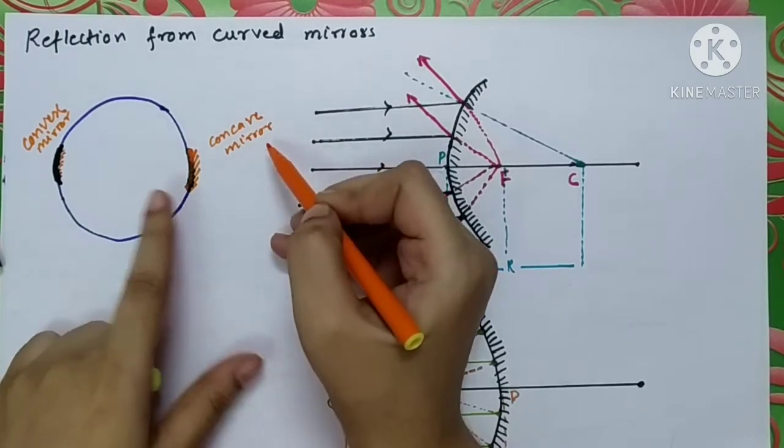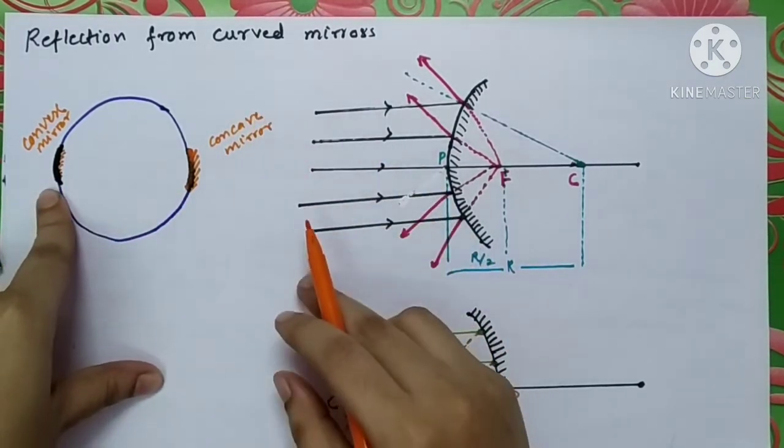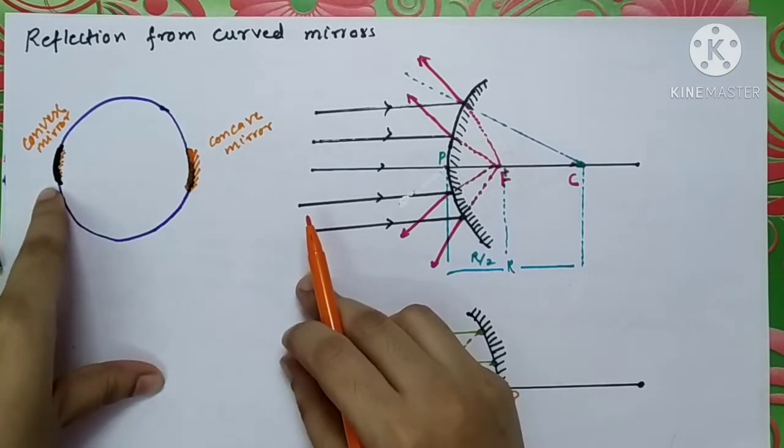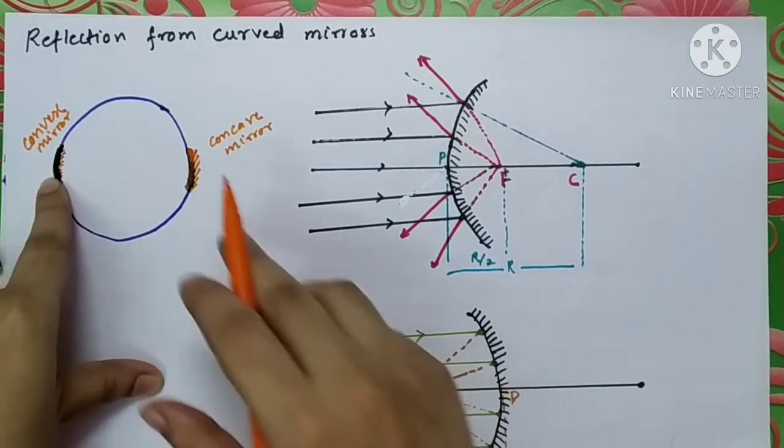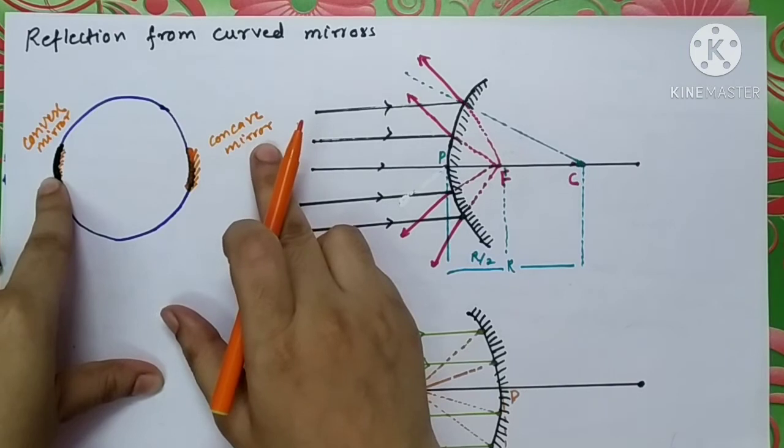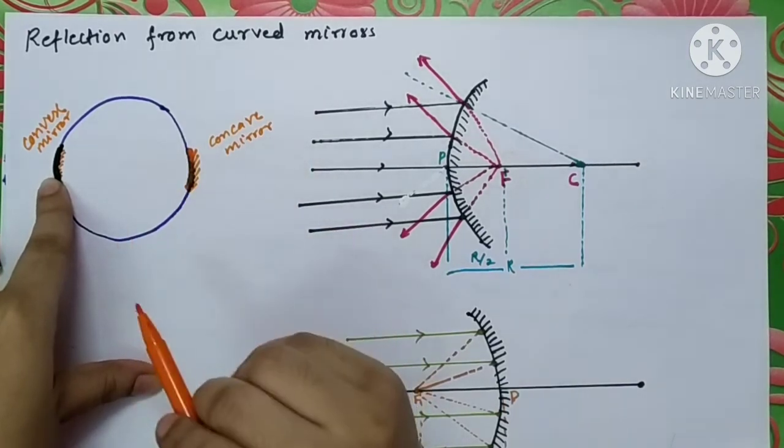So what is the condition? In case of a convex mirror, the curved surface is polished from outside. In case of a concave mirror, the curved surface is polished from inside.